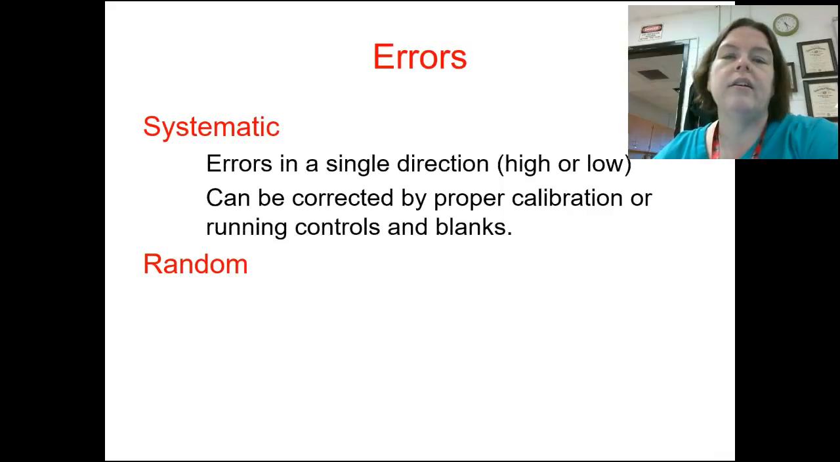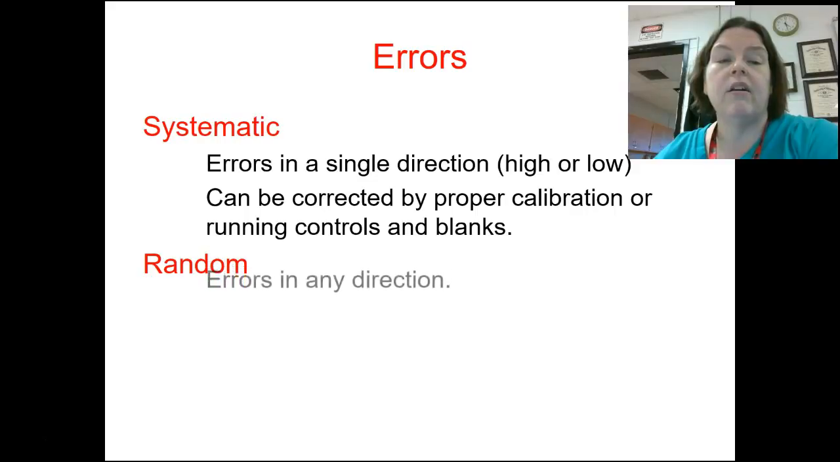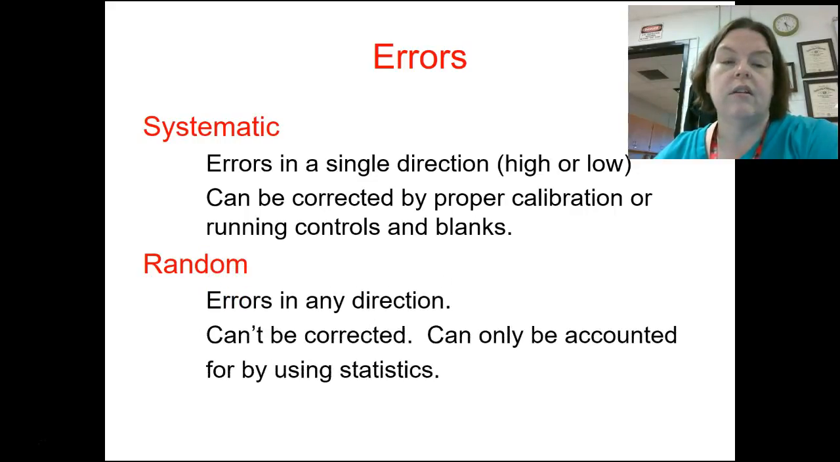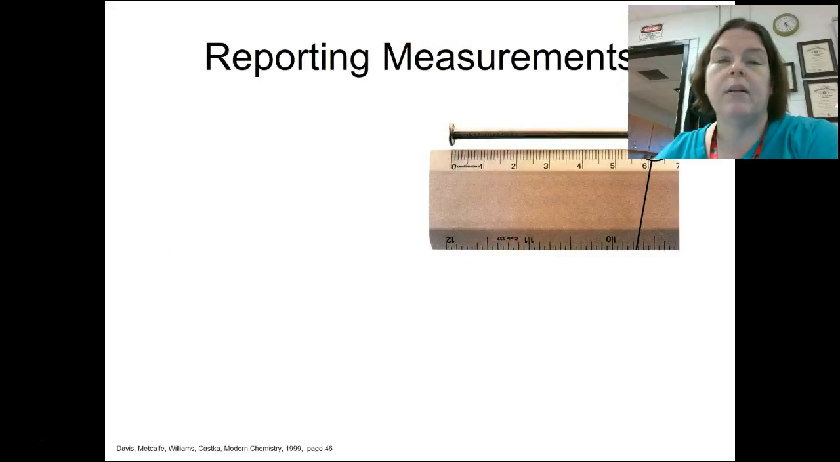Okay, errors in a single direction, that means really high or really low, are usually systematic errors. Errors that can happen in any direction, that can't necessarily be controlled, can only be accounted for by statistics. No big deal there. So this is what we've been talking about today in class.